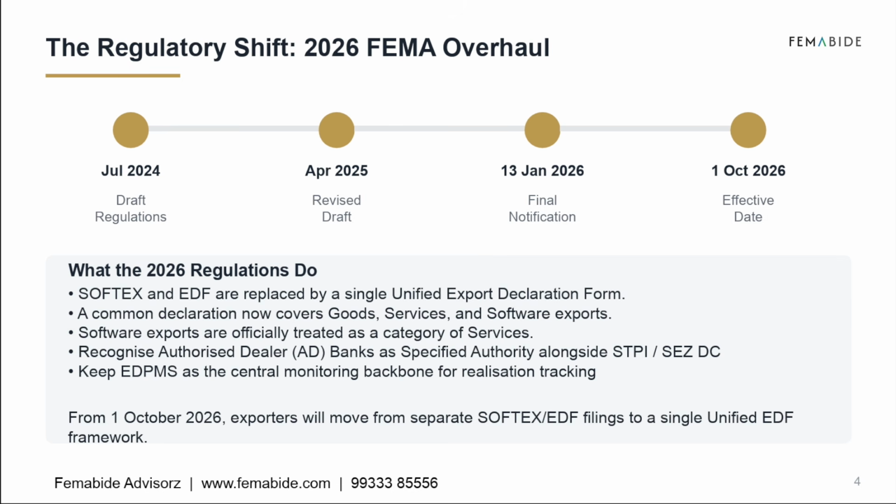Instead of maintaining different reporting systems, exporters will now use one declaration for goods, services, and software exports. Software exports are officially recognized as a category of services. Another important change is that authorized dealer banks are now recognized as a specified authority alongside STPI and SEZ authorities. EDPMS continues to remain the central system for monitoring export realization. From 1st October 2026, exporters will move entirely from separate SOFTEX and EDF filings to this new Unified EDF framework.